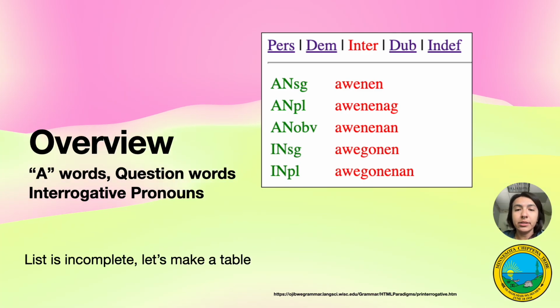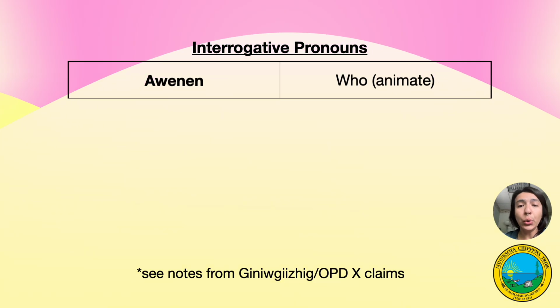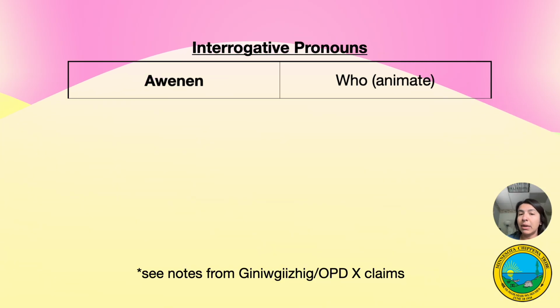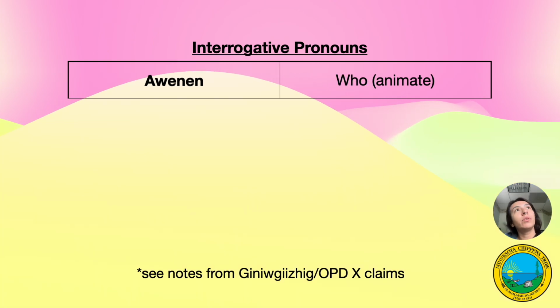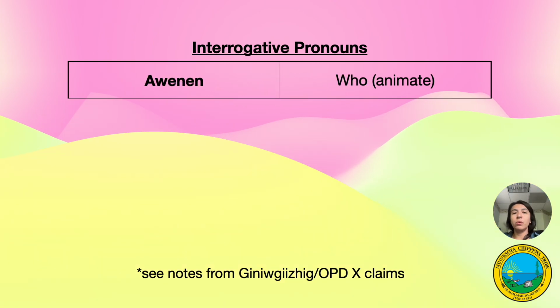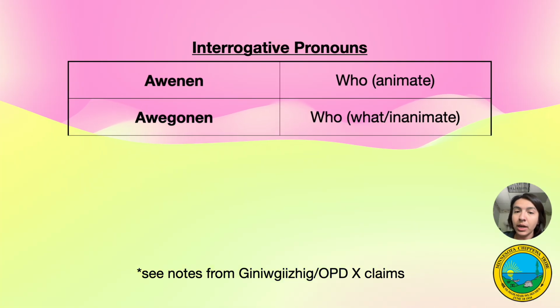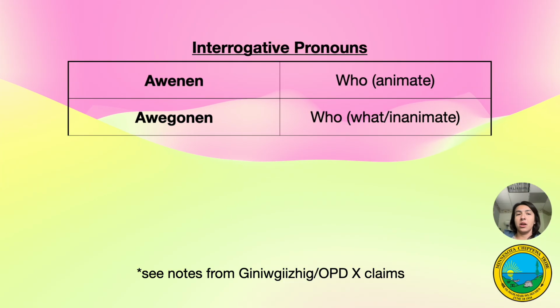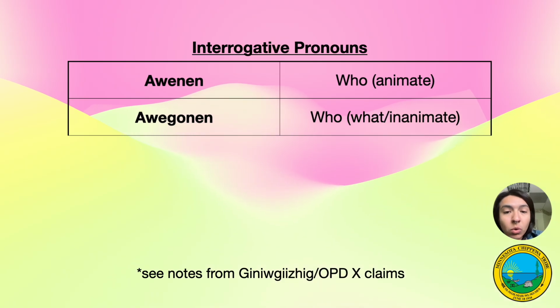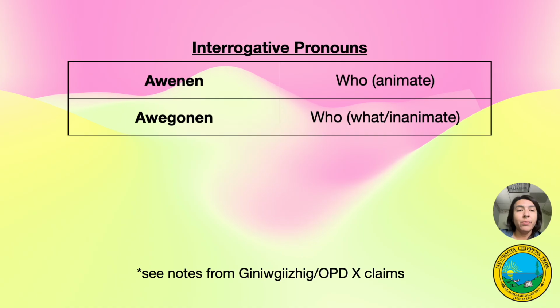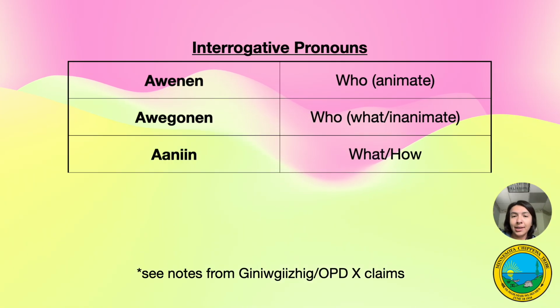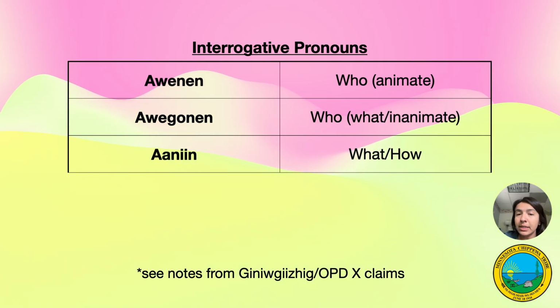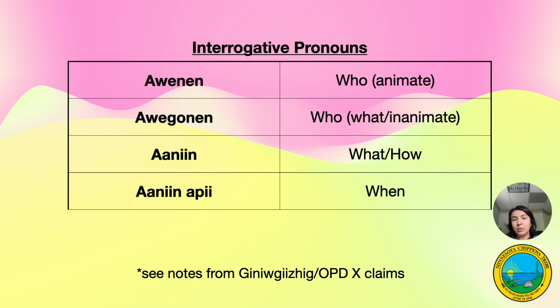I have this chart from Rand Valentine's website. However, it is incomplete. We will make a table. So let's do that. Awenen means who, and it is animate. So when you're talking about people, animals, certain animate objects, you use awenen. On the other hand, our inanimate use of the word who, or what sometimes, we use awegonen. You may have guessed this would be one of our words. Anin means what or how. Sometimes we use it as a greeting. Aninapi means when.